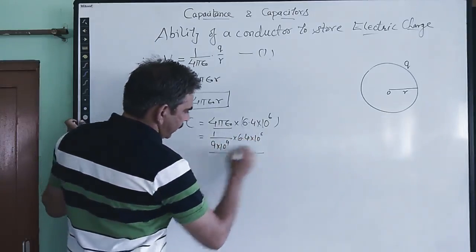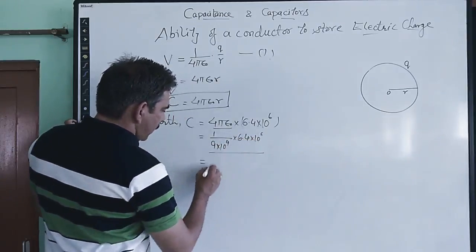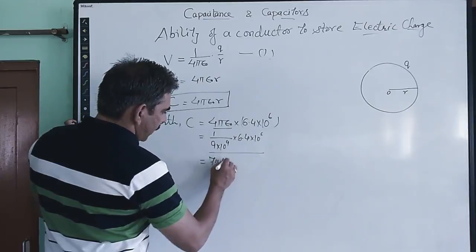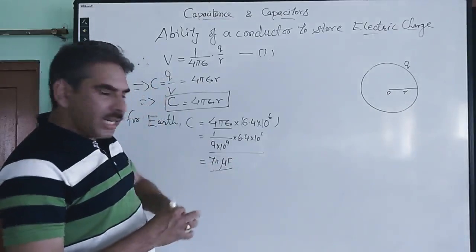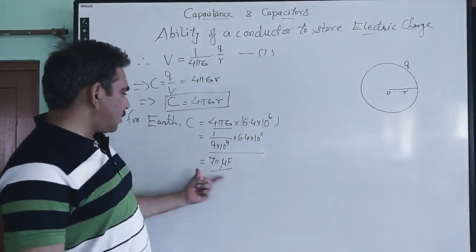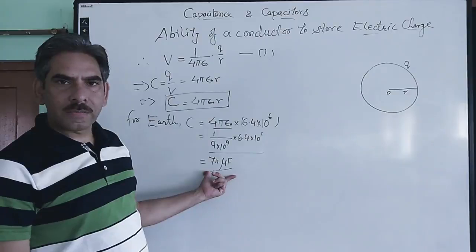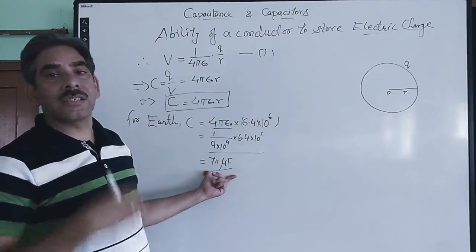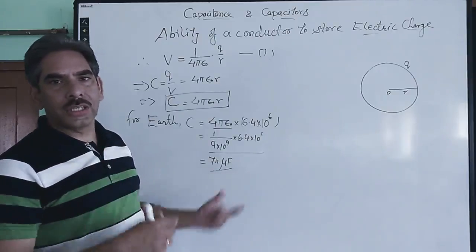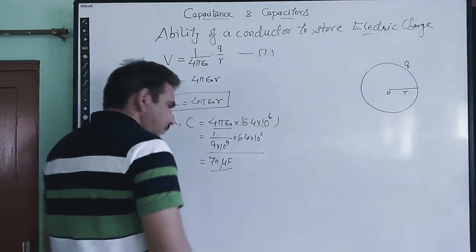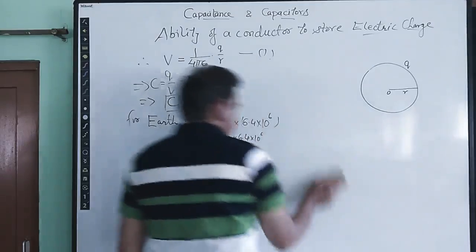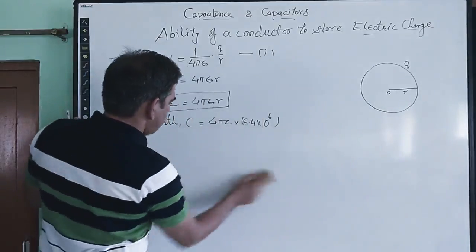So whenever we make calculation, we come across this value of 711 microfarad. So we can see earth being very large conductor has this much value of capacitance. So that means capacitance of 1 farad is a very large unit of capacitance. So this is the simple understanding of capacitance of a spherical conductor.